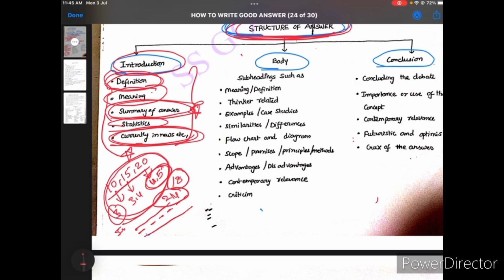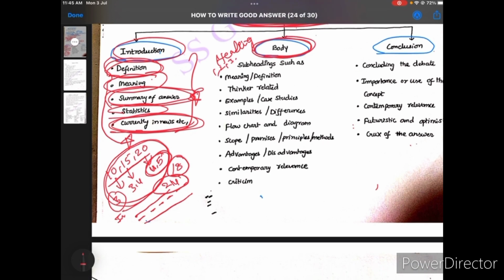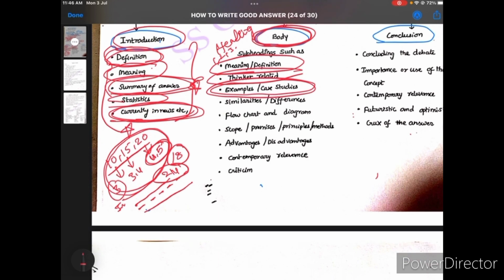And after that, come to the body part. So what do we write in the body part? First of all, very important, use headings and subheadings in the body part, and use numbers like 1, 2, 3, 4. After that, in the body part, you should write the meaning and definitions, and thinker-related points. For example, if you write any theory or any culture or socio-cultural part, you should give the definitions again. So use the definitions, meaning and thinker-related issues, and at the same time examples and case studies. We discussed this just before.